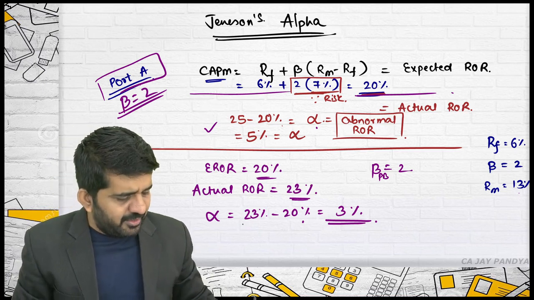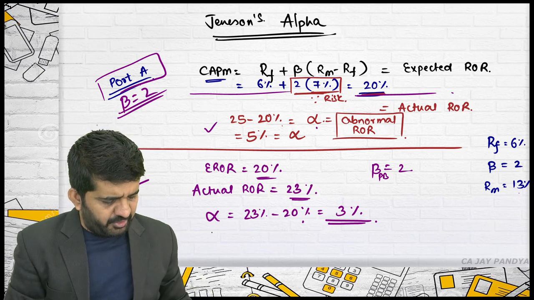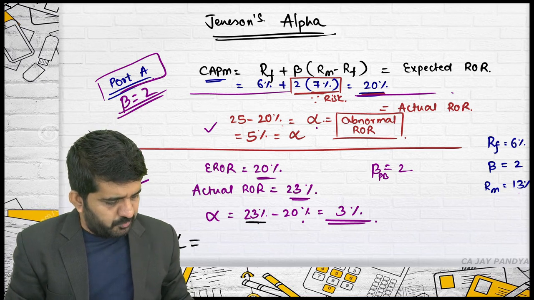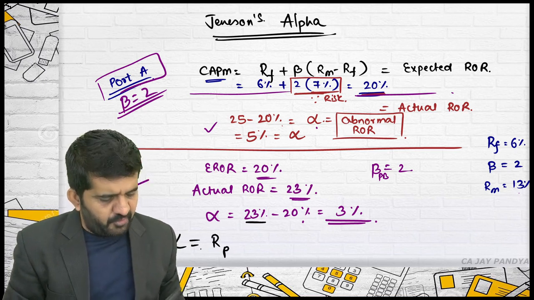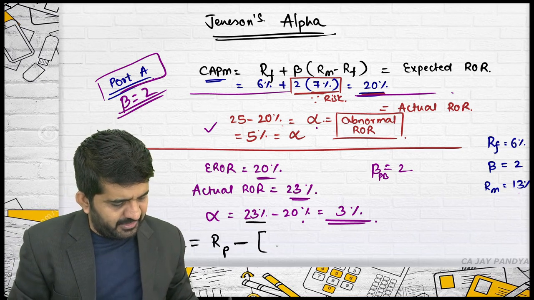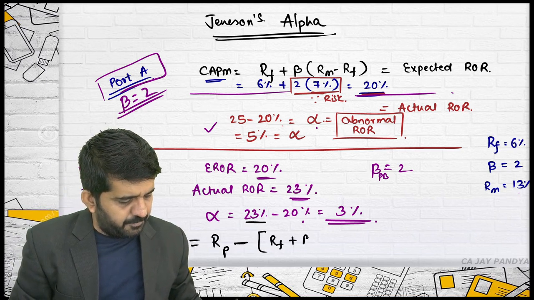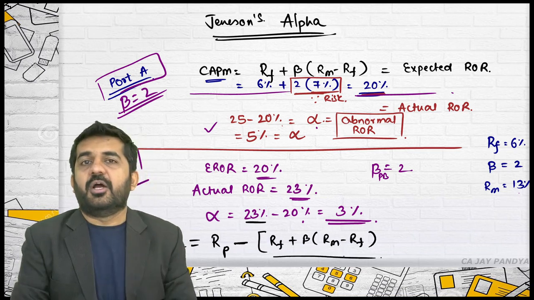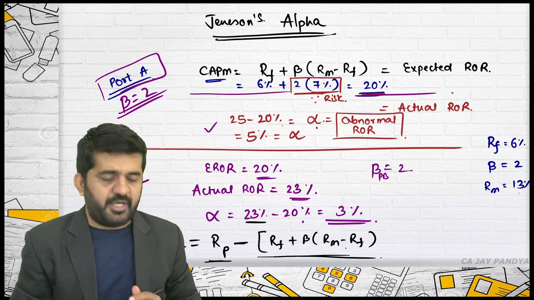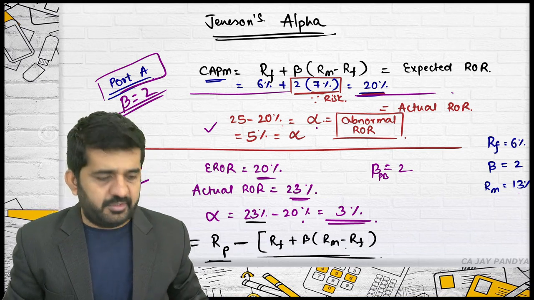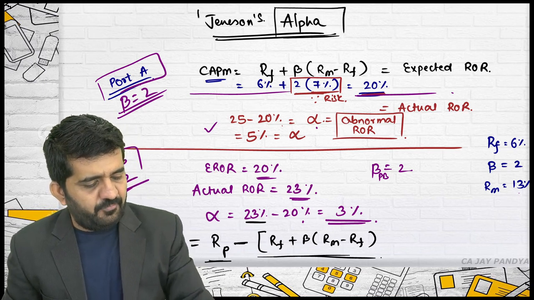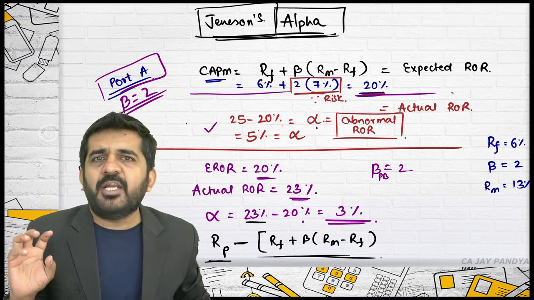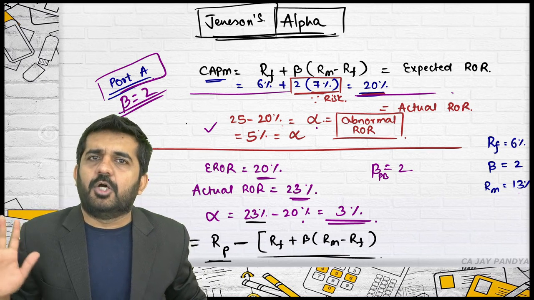Is it alright? So alpha is nothing but this. Let me also write it down in formula. Alpha is equal to, what is 23%? Return of portfolio minus RF plus beta into RM minus RF, which is nothing but the required rate of return. Actual rate of return minus required rate of return is nothing but alpha. This is the concept of alpha. This was given by Jensen, that is how you should evaluate the portfolio. Find out alpha. The higher the alpha, the better the portfolio.